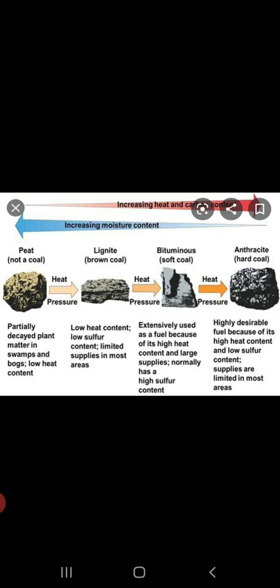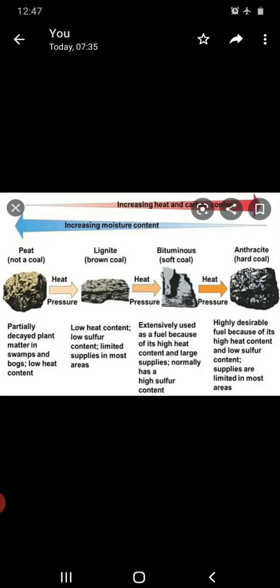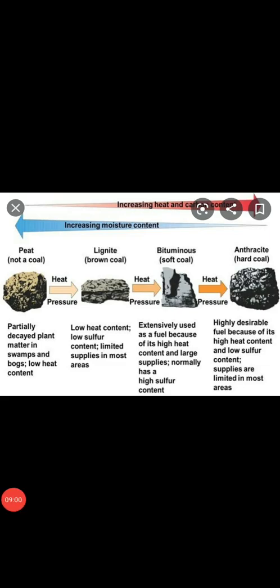So as peat consists of more moisture content and less carbon amount, it is not considered to be an efficient fuel. And also peat is not considered into coal completely. That's because it is not completely decomposed plant part.